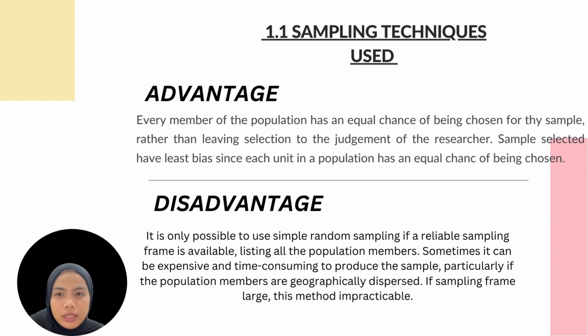Listing all the population members can sometimes be expensive and time-consuming, particularly if the population members are geographically and physically disparate. If the sampling frame is large, the method is impracticable.